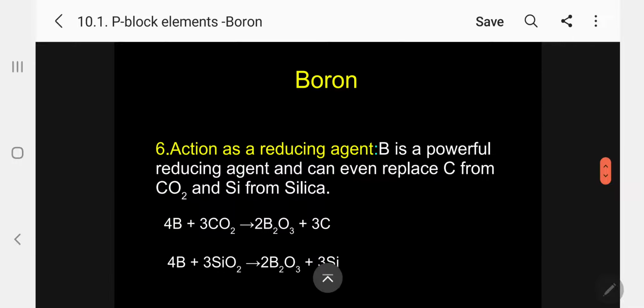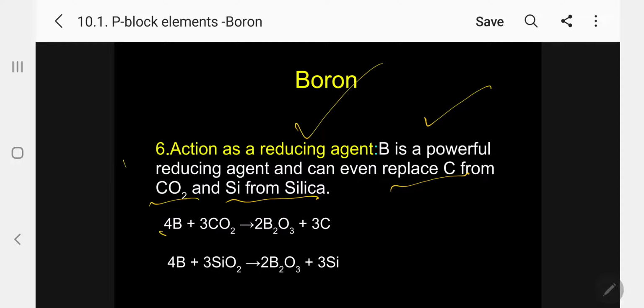Next one: action as a reducing agent. Boron is acting as a reducing agent. Boron is a powerful reducing agent and can even replace carbon from carbon dioxide and silicon from silica. For example, when you treat 4 moles of boron with 3 moles of carbon dioxide, we get B2O3 and the carbon is separated out.